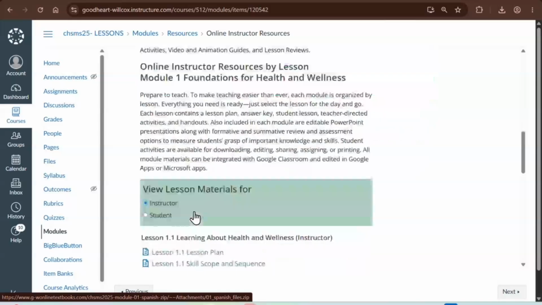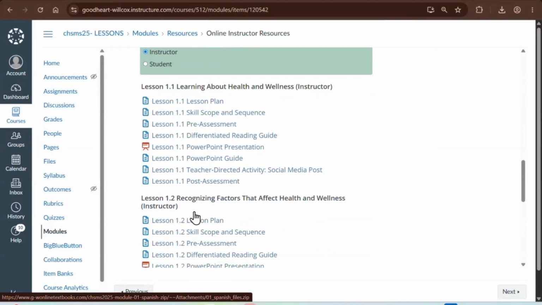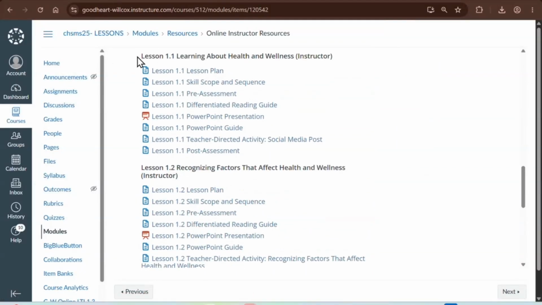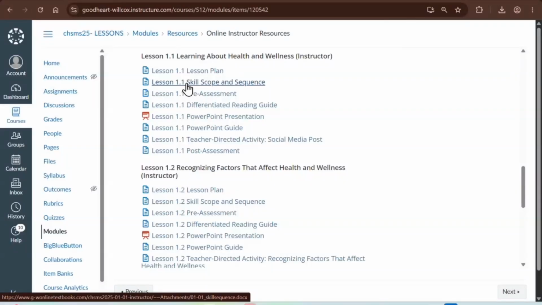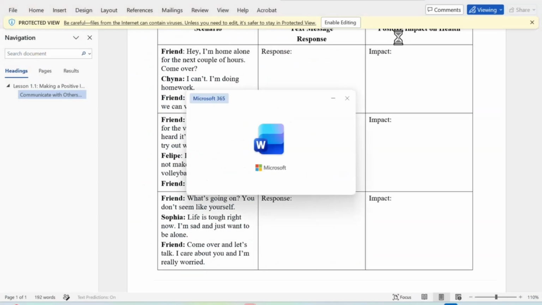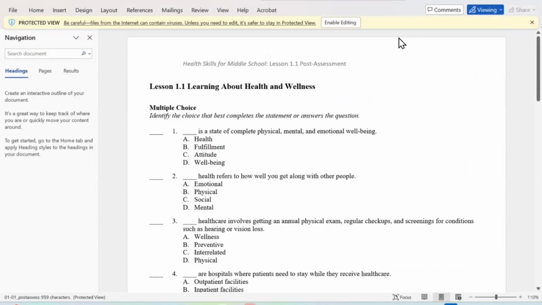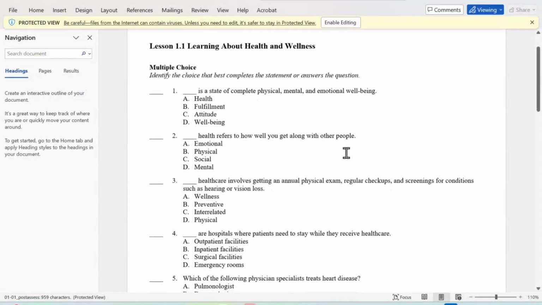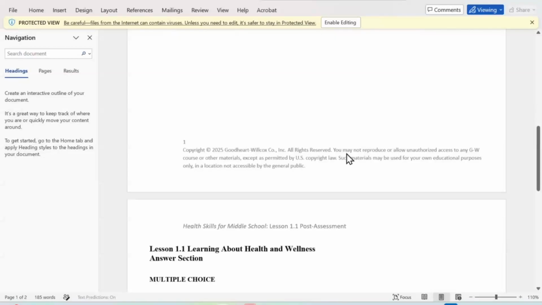We'll just keep scrolling down for just a moment to get to our teacher resources. So I was at 1.1, so I'll stay at 1.1. Every lesson has a lesson plan. They're phenomenal. They're written by teachers for teachers. Definitely take a look at those. Every lesson has scope and sequence. Every lesson has a pre-quiz. Every lesson has a post-quiz. This is the Word version of the post-quiz. You're going to have the auto-graded version, which I will show you in just a moment.